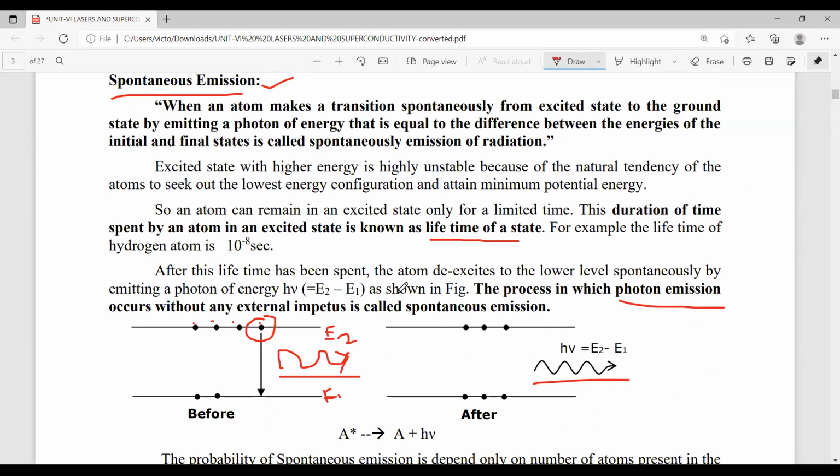Spontaneous means we do not give any external energy, but even though the atom jumps from higher energy level to lower energy, and also it emits a photon of energy, which is equal to h nu.